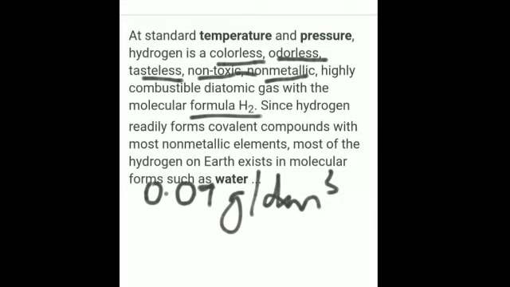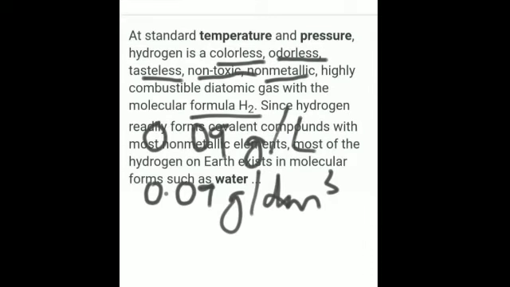Is that clear? So, what is the density of hydrogen? It is the lightest element and its density is 0.09 grams per decimeter cube. Or you can even say that it is 0.09 gram per liter.